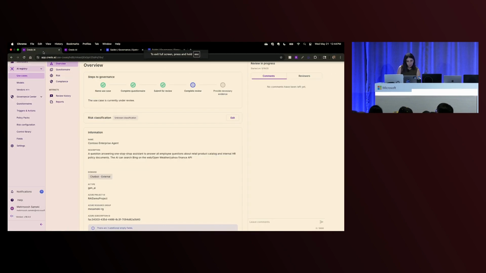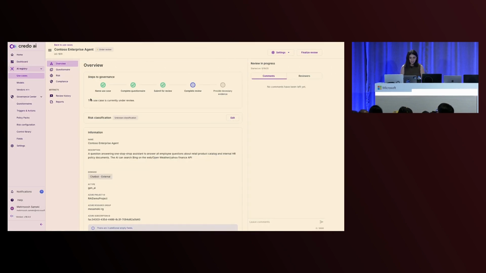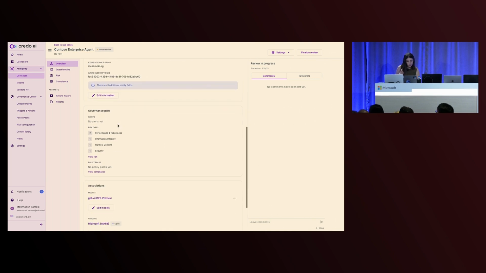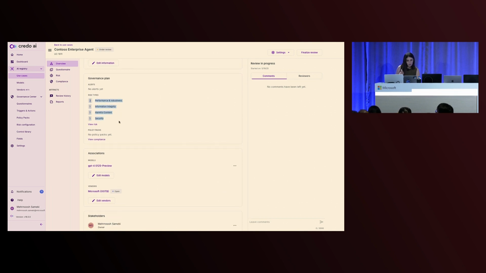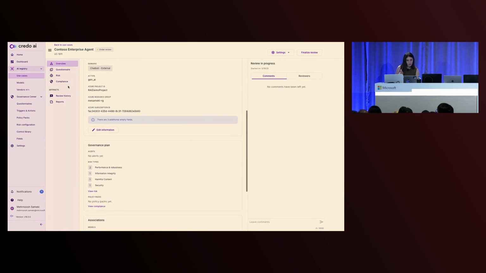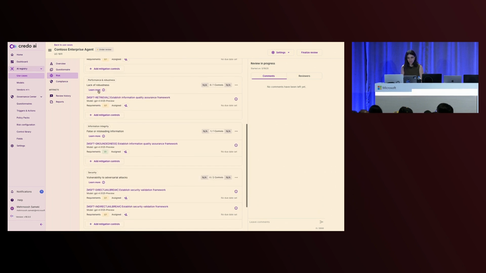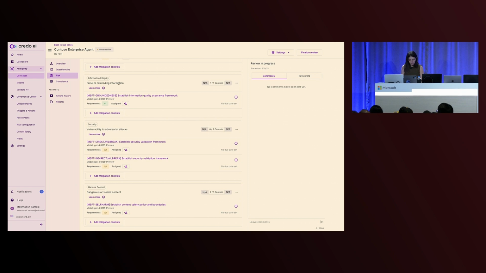Let's come back here. I'll start with Credo AI. So essentially, you can see that I do have the library for my AI system registry. I have registered already the Contoso Enterprise Agent. I have filled certain information about it, like what is the type of it, what is the resource group, my subscription, and some of the risk types I'll talk about in a second, what is the associated model. Look at how fun this view is. There are a bunch of risks already loaded based on what I provided: lack of adequate capabilities, lack of robustness, false or misleading information, dangerous or violent content, and vulnerability to adversarial attacks.